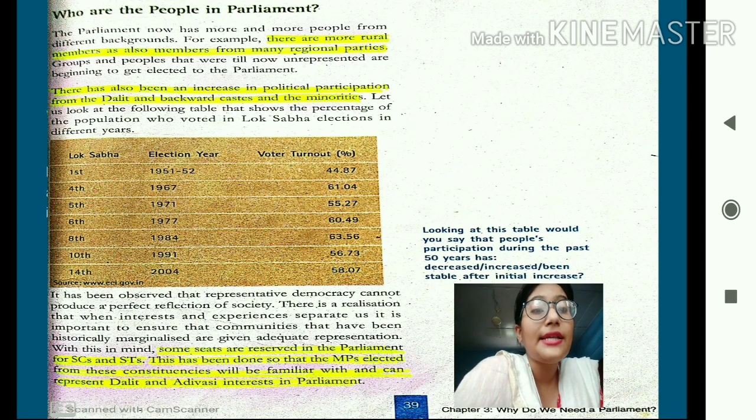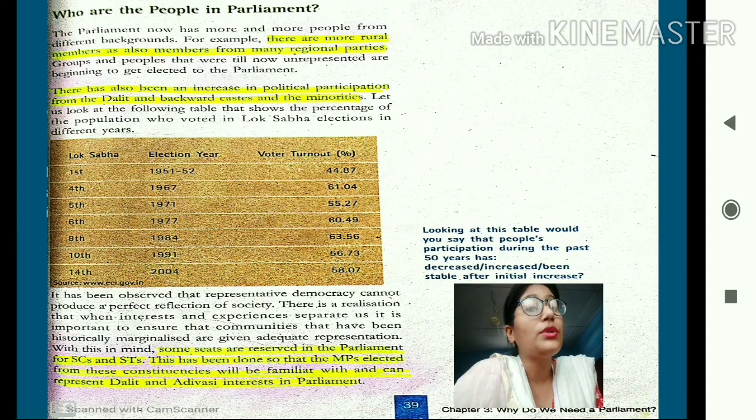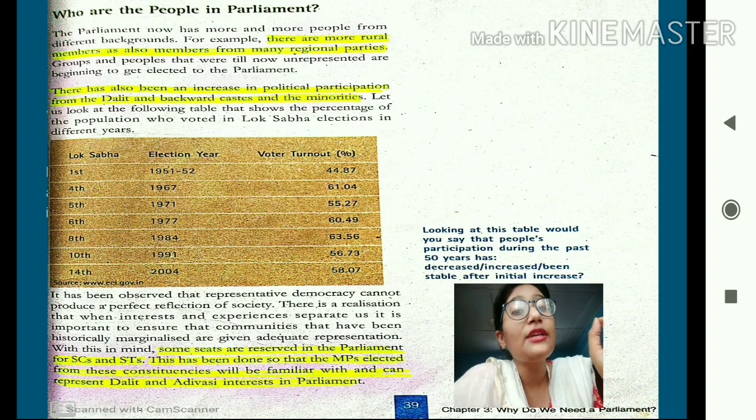So keeping that idea in mind, in the parliament now seats are reserved for the people belonging to the scheduled castes and the scheduled tribes, so that their voices can also be heard, so that they can also have their fair chance of representation in the parliament. So students, this has basically been done so that the MPs elected from these constituencies belonging to SCs and STs,